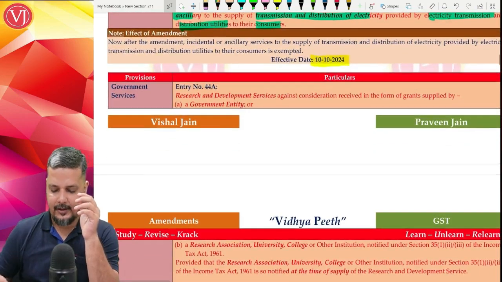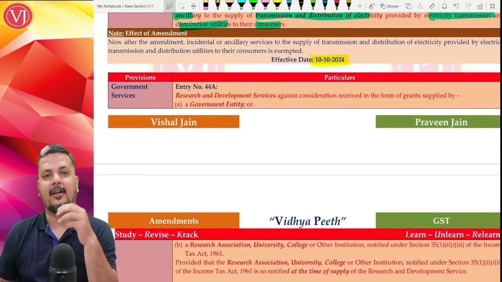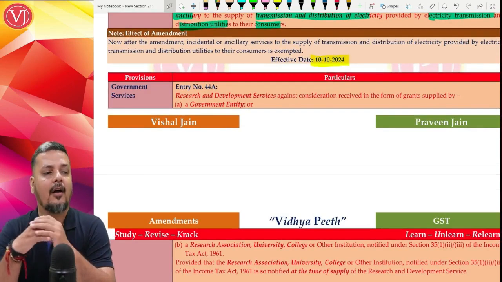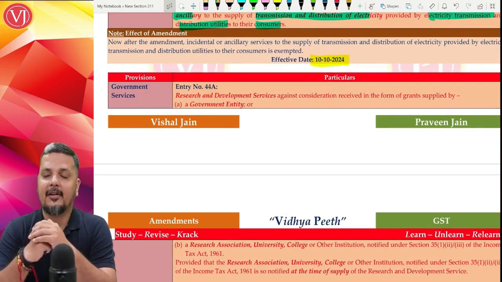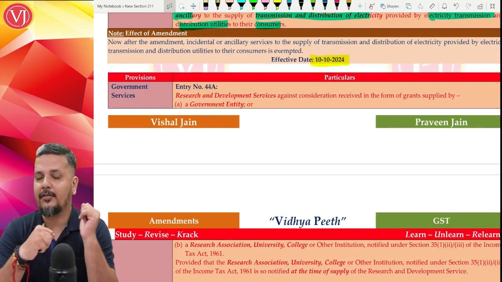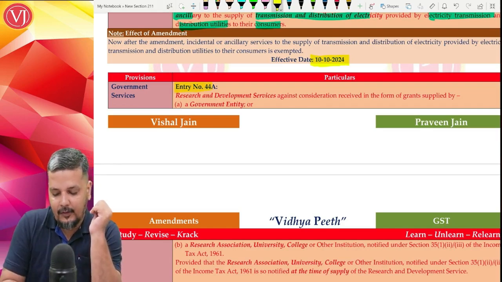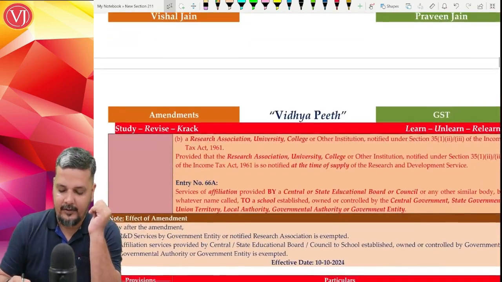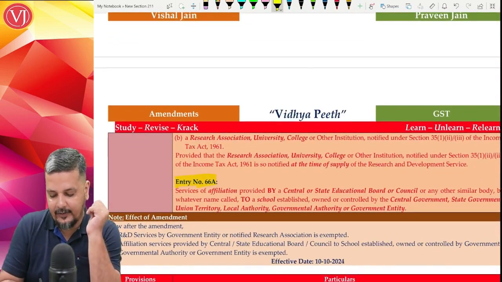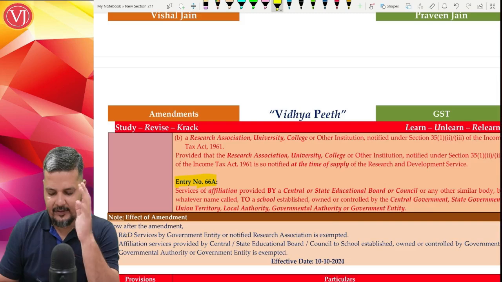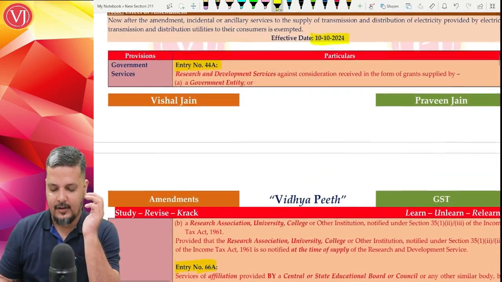Now, the other new entries which have come in your government sector, again, we already discussed your government sector, but in that particular government sector, we discussed only about Ministry of Railways. Now we are talking about other entries. Entry 44A, a new entry, research and development services, and entry 66A, which has got some connection with education.